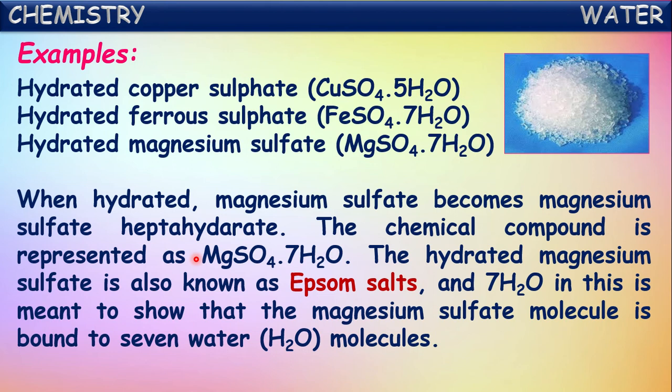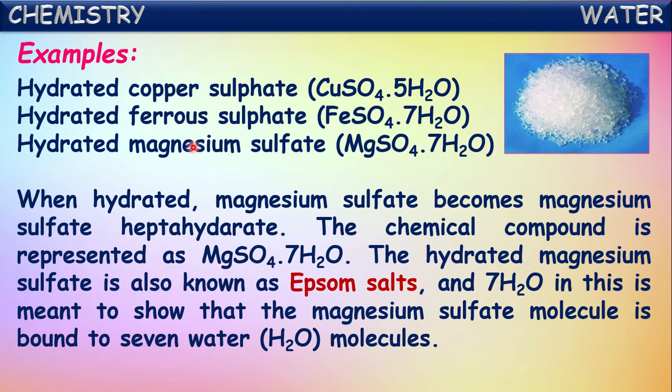Of course, many of these hydrated salts have different common names also. Copper sulfate, CuSO4 5H2O, is commonly called blue vitriol. And ferrous sulfate, FeSO4 7H2O, which is light green in color, is called green vitriol.